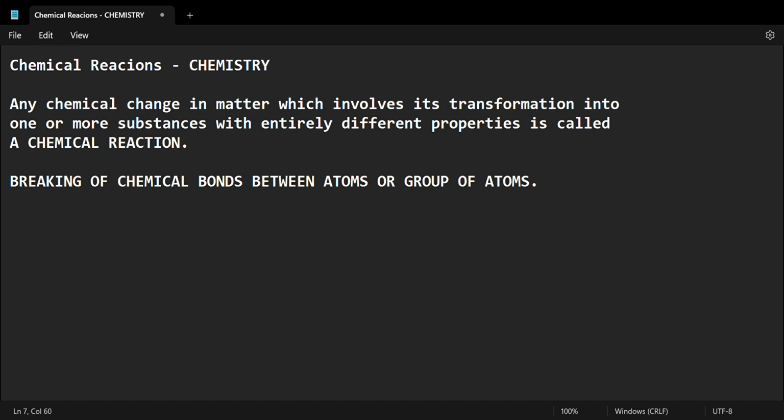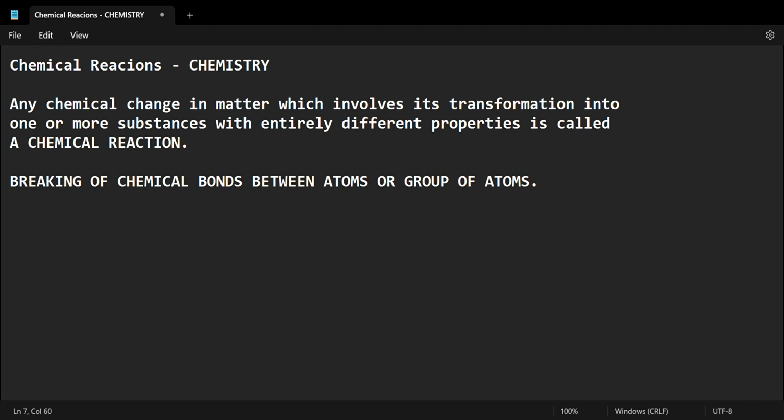There are atoms which have chemical bonds, and it involves the breaking of those bonds between the atoms or the group of atoms of reacting substances and the rearrangement of atoms, making new bonds to form new substances, with the absorption or the release of energy, normally in the form of heat or light.